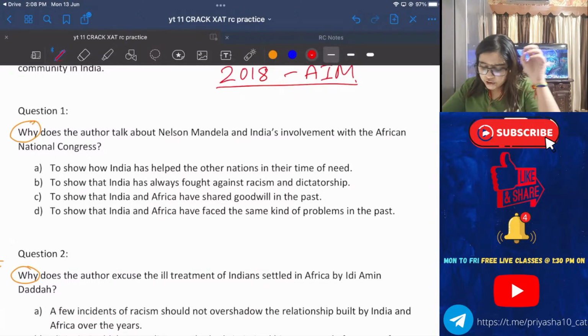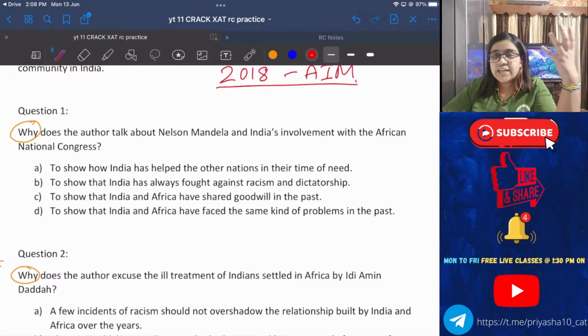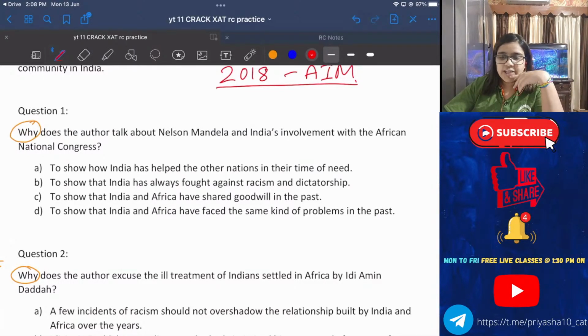Okay, why does the author talk about Nelson Mandela and India's involvement with the African National Congress? Okay, B, C, D are the 3 answers I got. Setu has retracted his message. So sad. Okay, that means Jaideep is saying C. Amritesh C, Aman C, Ajay D, Parth D, Ankit D, Ashutosh B, Setu, Riya B, Amritesh B, Tejaswini. Okay, all the options seem fine here.